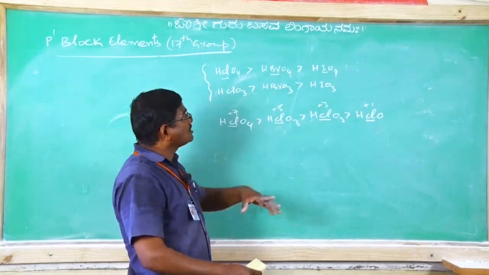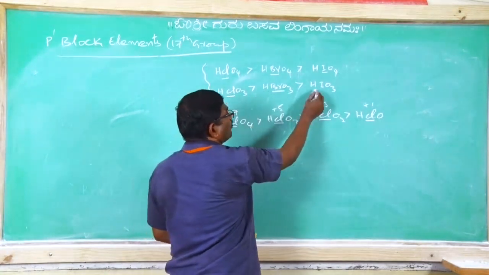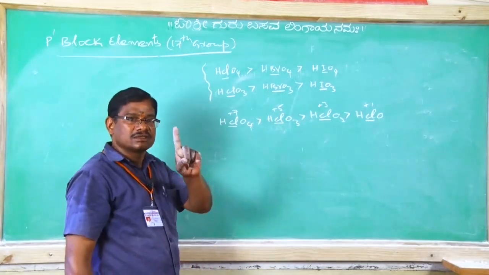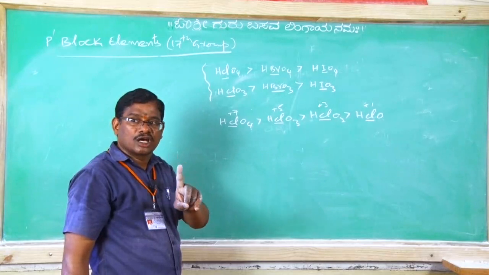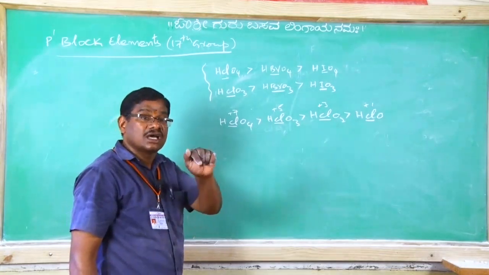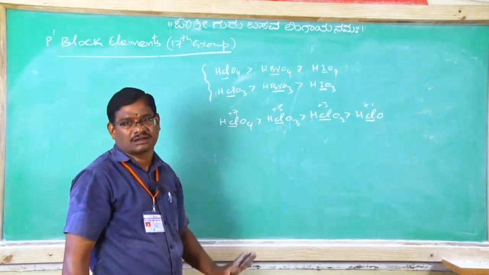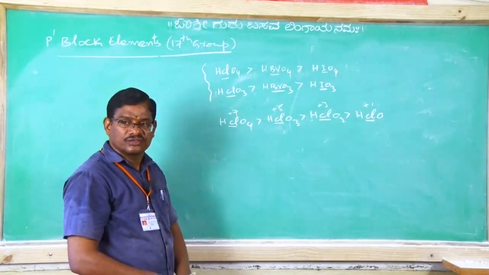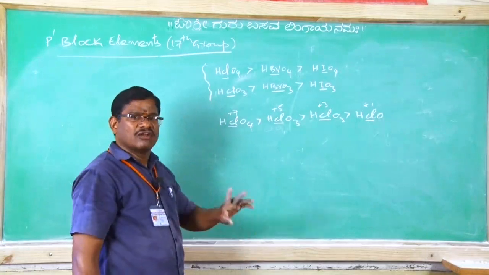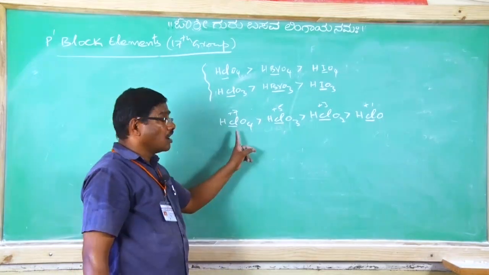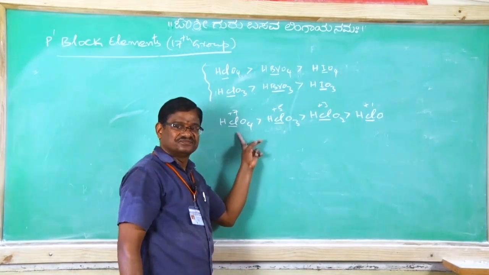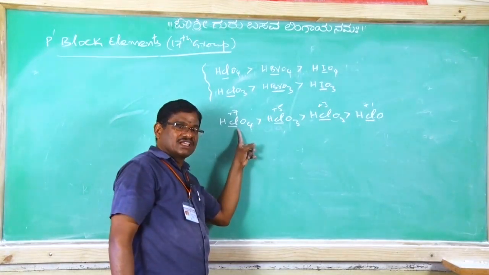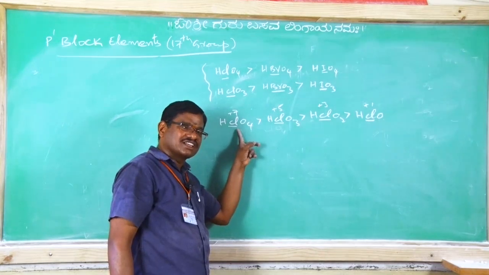Nothing but as the oxygen ratio to the central non-metal increases, acidic strength also increases. Suppose different non-metals are entered like this, chlorine, bromine, iodine. In that case, as the central non-metal electronegativity increases, its oxyacid acidic strength is higher. Clear na? So these are oxyacids of halogens. And one more thing here you can consider, oxidizing power. Suppose HClO4 is there. Does it further undergo any oxidation?